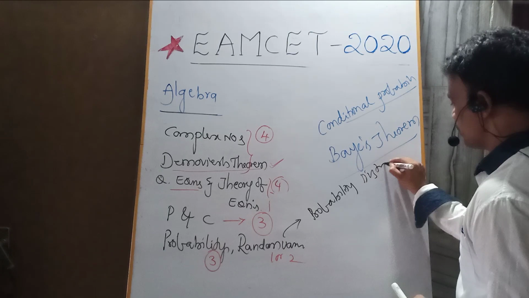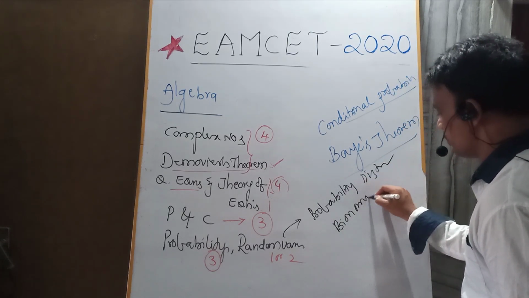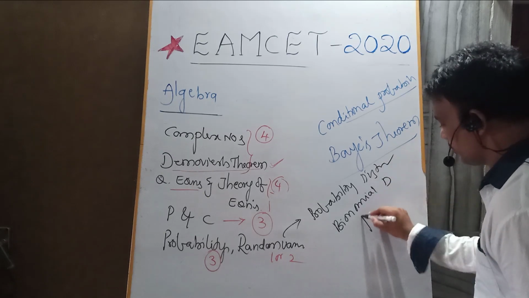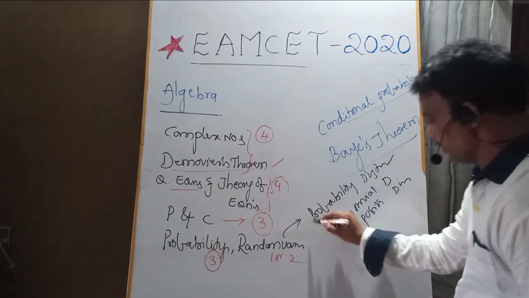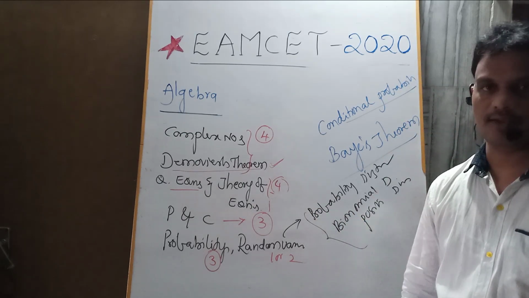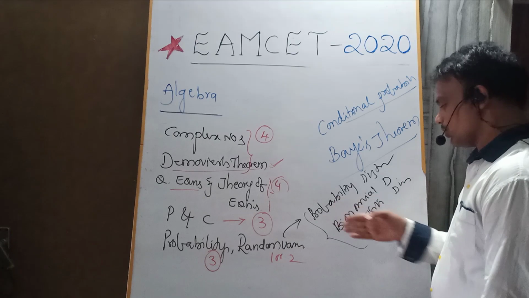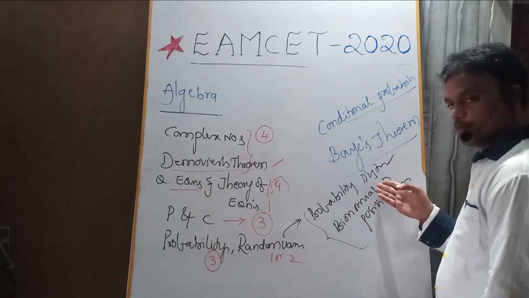Here the 3 types of distributions are probability distribution, binomial distribution, and Gaussian distribution. From these 3 distributions, there is a chance to get 2 questions. So please focus on these: Gaussian distribution, probability distribution, and binomial distribution.